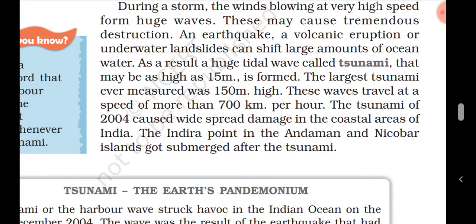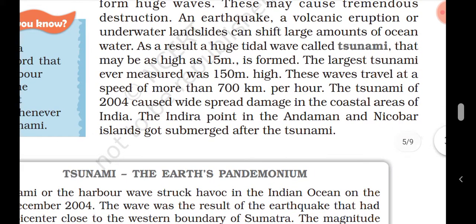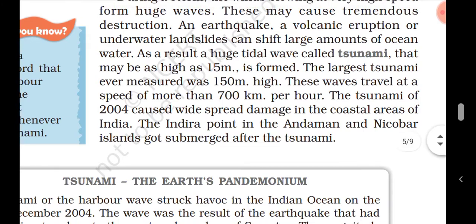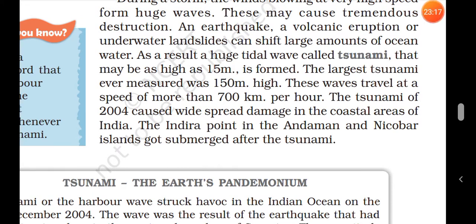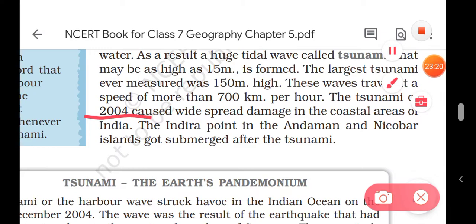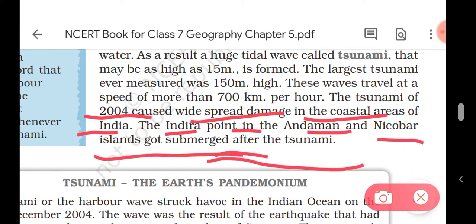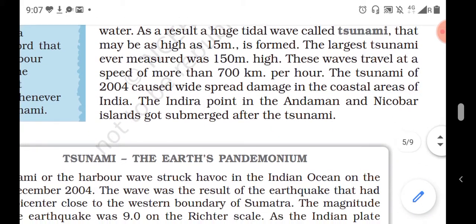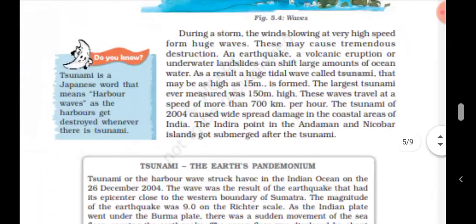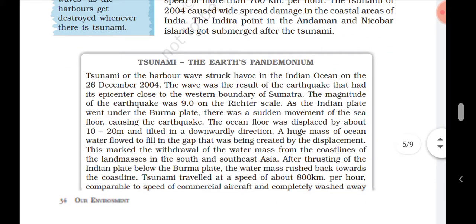So the largest tsunami ever measured was 150 meters high. These waves travel at a speed of more than 700 km per hour. The tsunami of 2004 caused widespread damage in the coastal areas. It caused widespread damage in the coastal areas of India also, in the Andaman and Nicobar. So these islands, the Andaman and Nicobar, were submerged by the tsunami. Tsunami, the earth's pandemonium.